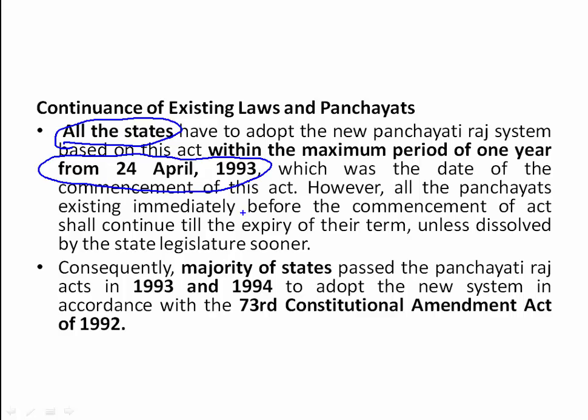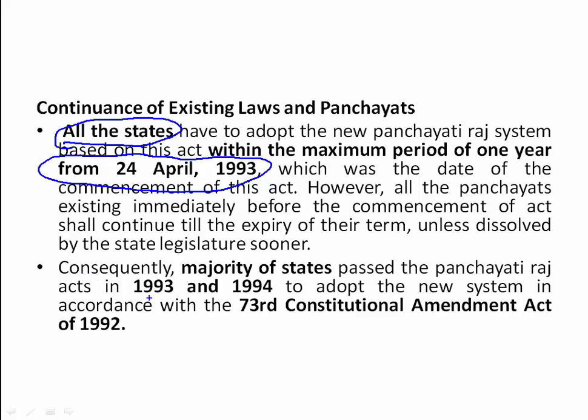When they introduced the 73rd Amendment Act in 1992, they made a law that all the states have to implement this act within a maximum period of 1 year from 24th April 1993.